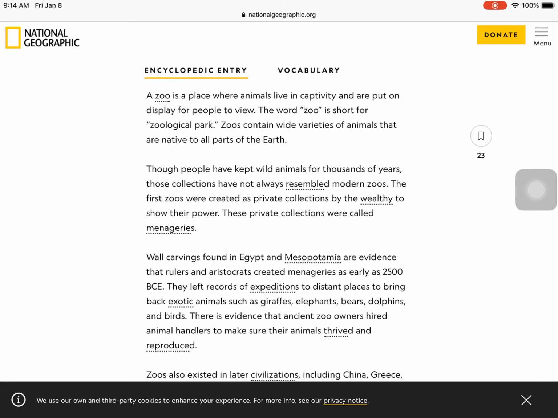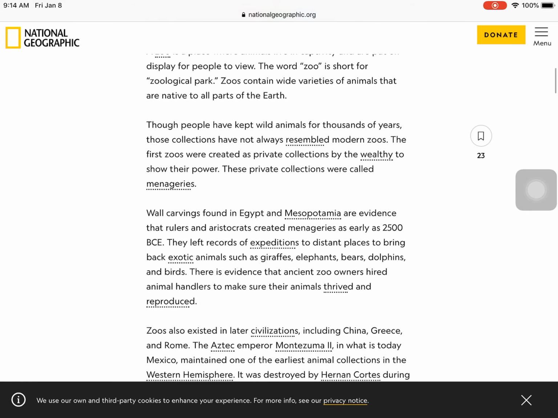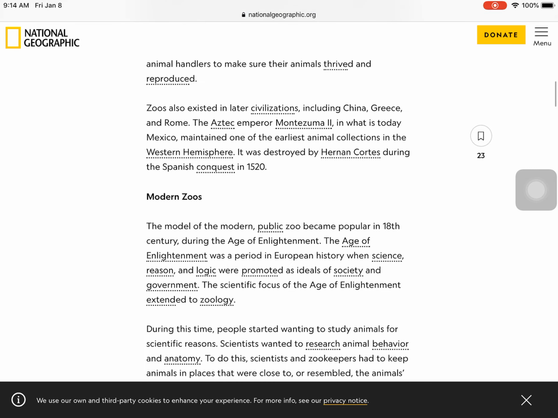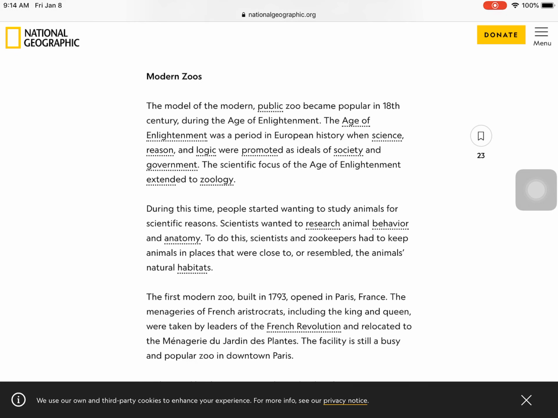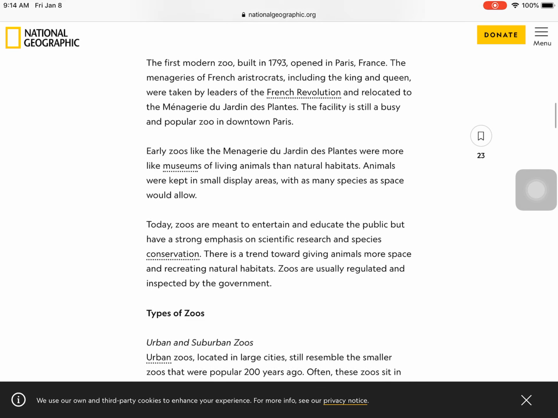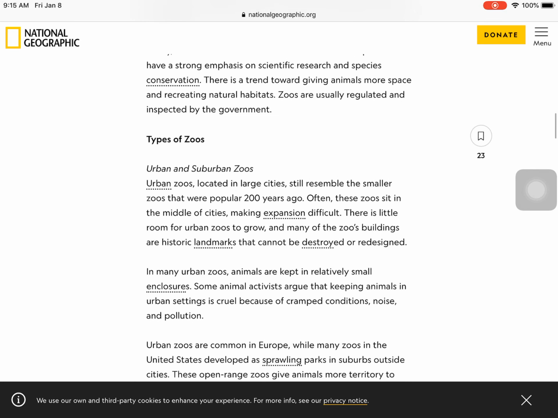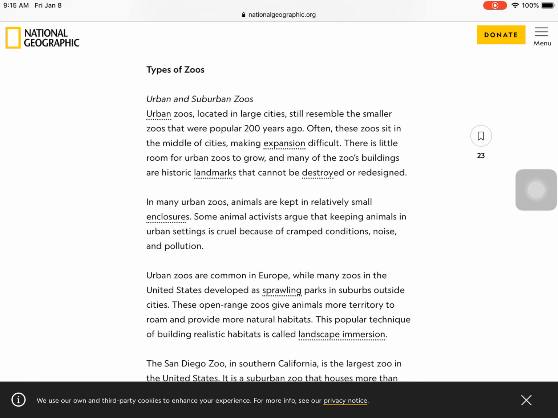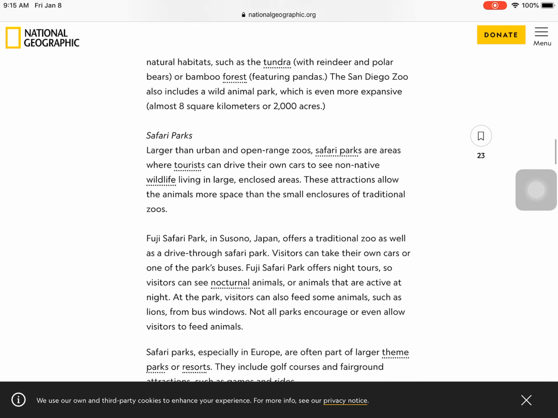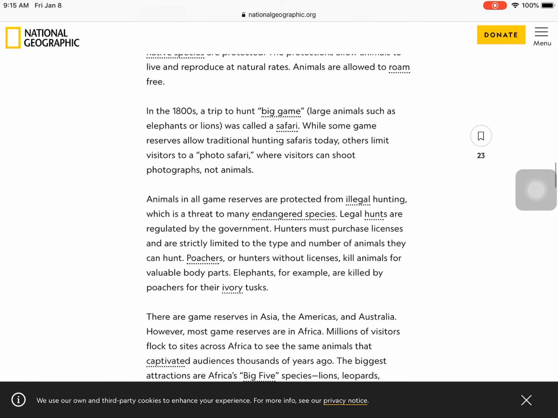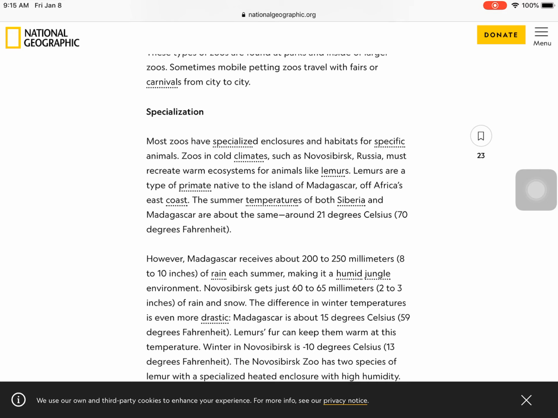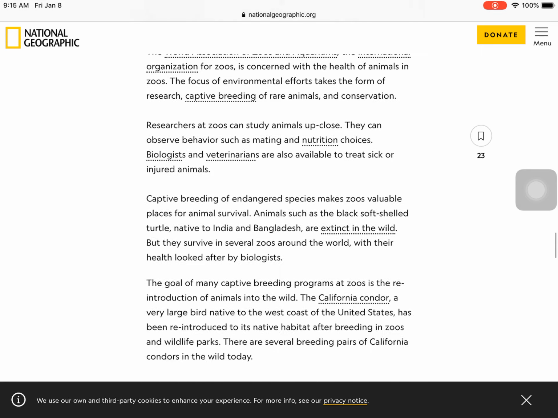And it's obviously for students, so it's looking very reliable. It has vocabulary words. So this is probably a source that I would absolutely like to use, and it even has types of zoos, safaris, and things like that, specialization.